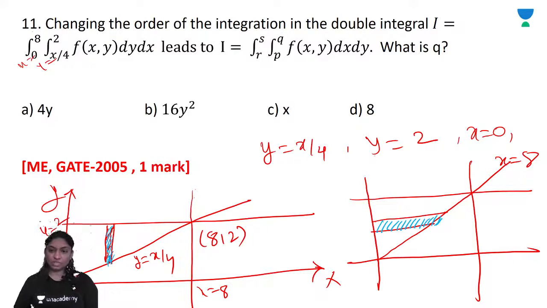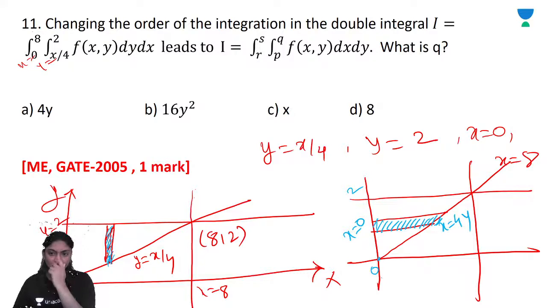So the integral limit, see the lower end touches which? Here x is equal to 0 and the upper end touches what? Y is equal to x by 4. It means x is equal to 4y, right? And y is varying from where to where? From 0 to 2. So what are the limits for this?